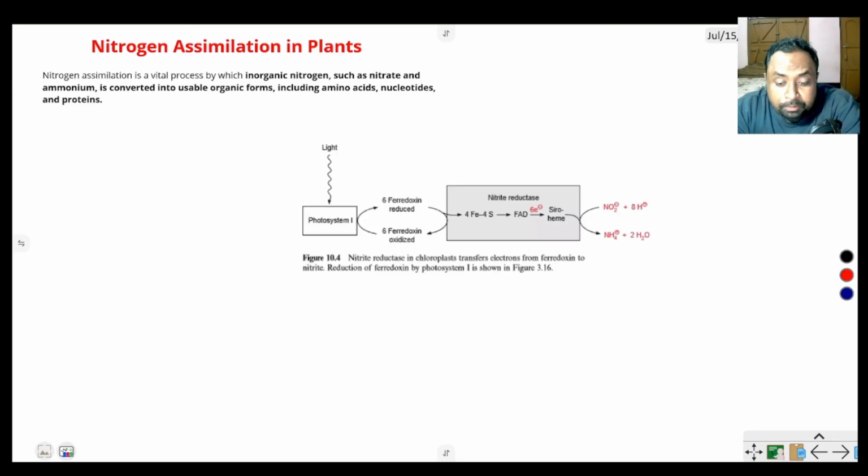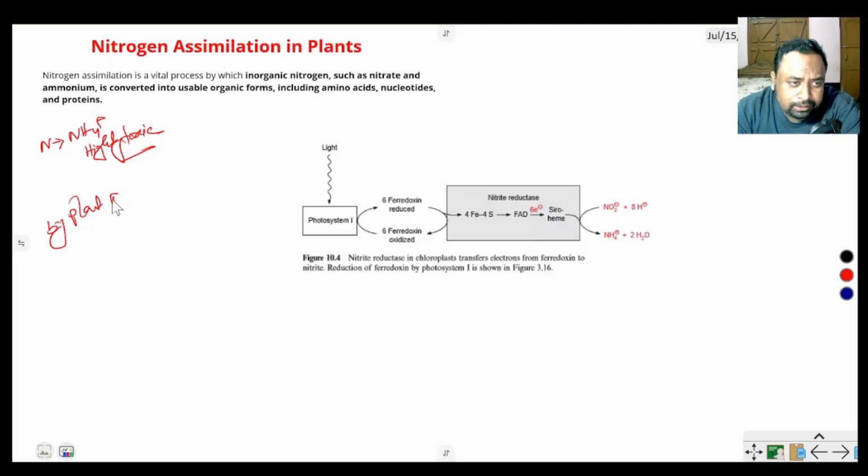Now, the most important point, nitrogen fixation. Then what is the next function of nitrogen in the organism's body? This is nitrogen assimilation, because nitrogen is converted into ammonia, and ammonia is a highly toxic material, and this ammonia is also produced by plants in photorespiration.